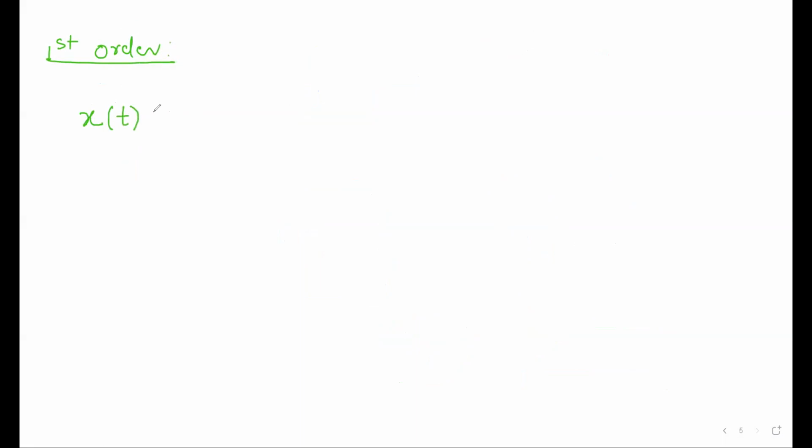That is x of t is equal to x of infinite plus x of 0 plus minus x of infinite into e power minus t by tau.